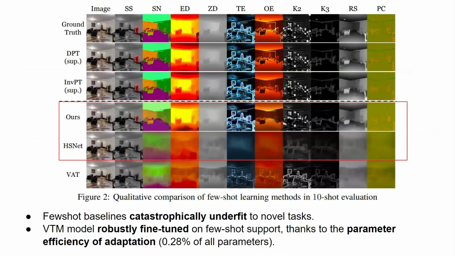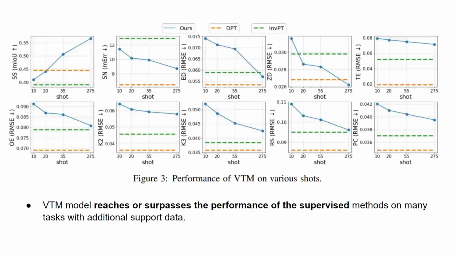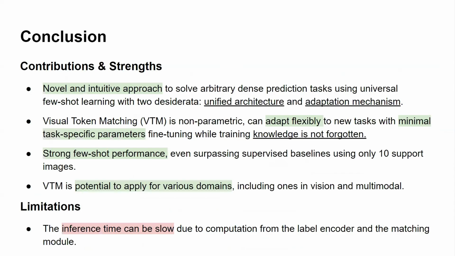Regarding the qualitative comparison, few-shot baselines catastrophically underfit to novel tasks, while VTM can robustly fine-tune thanks to the parameter efficiency of the adaptation. Moving to the next figure, it shows that VTM with more additional support data can reach or surpass supervised methods on many tasks.